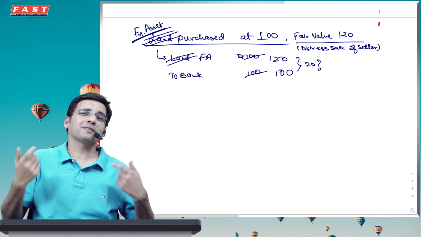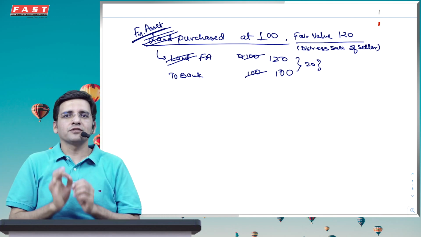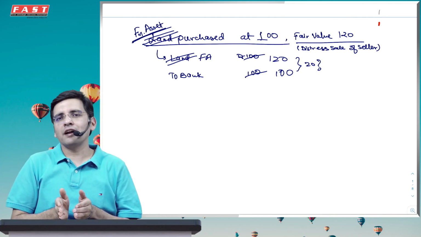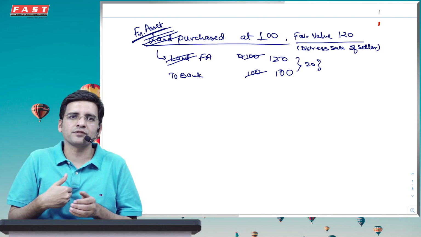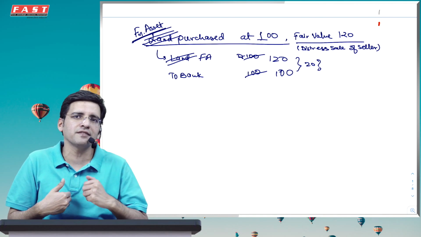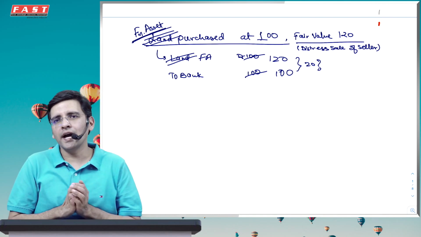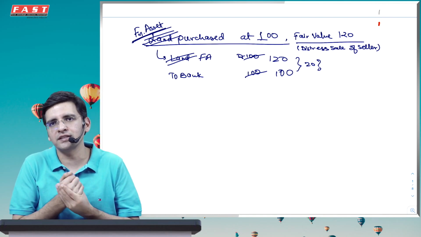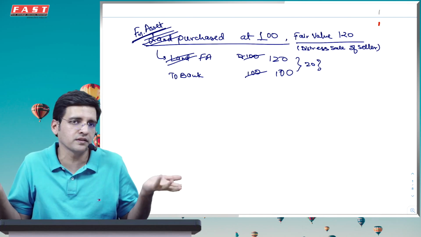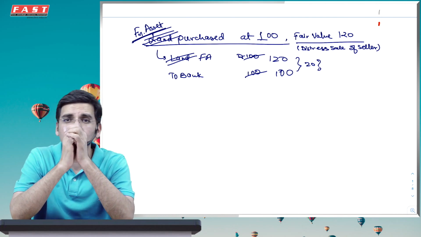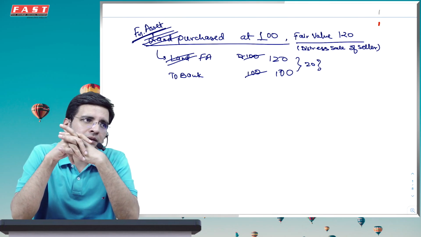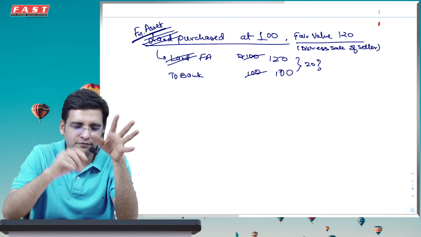For me, who has accepted the security deposit, for me this is a financial liability. I will also record it at fair value, and because I have to pay 100 rupees not today, but 3 years later, for me also the fair value is 75. So 25 is a franchisee fees which I have received from you in advance. I could say, and I will book this franchisee fees as an income over the period of the next 3 years, or maybe as per Ind AS 115 or the respective standard whatsoever becomes applicable on this. So what I'm trying to say in this particular case is everything initially is recorded at fair value.